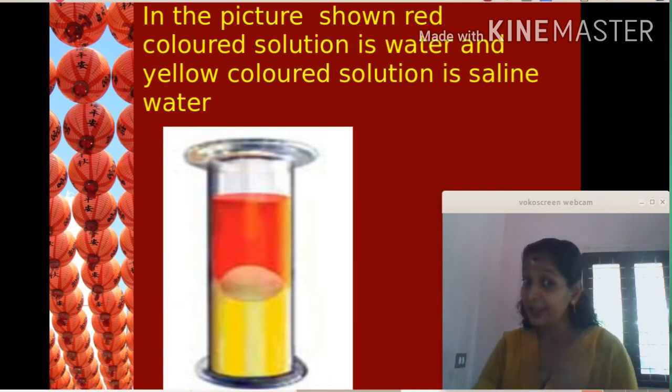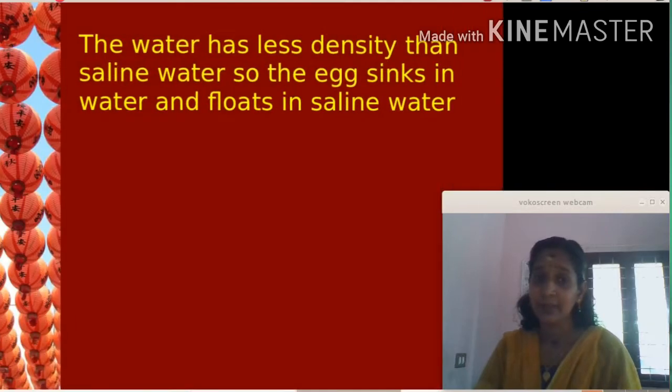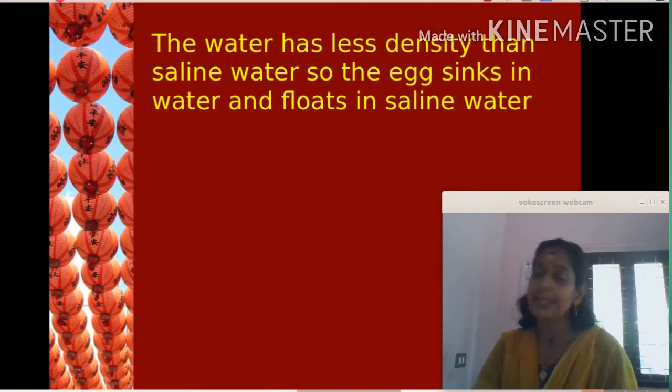because this saline water has more density than water. The water has less density in comparison with the saline water. So the egg sinks in water because water has less density. But in saline water it floats. The amount of material is more in saline water, so it has more density. So the egg floats in saline water.